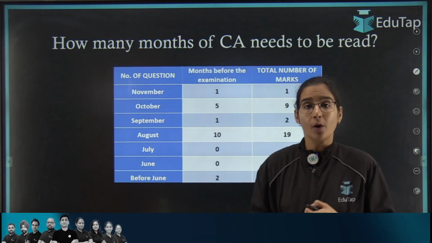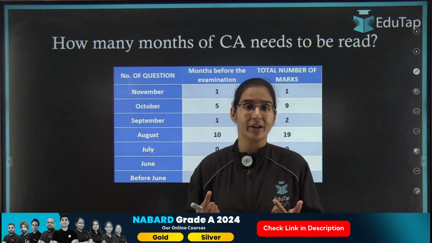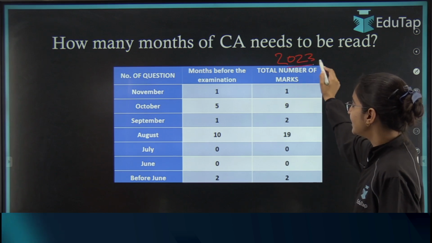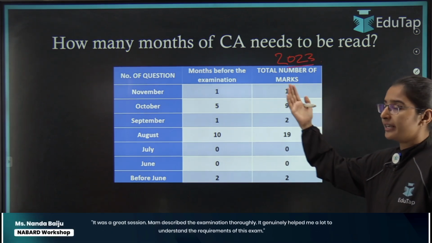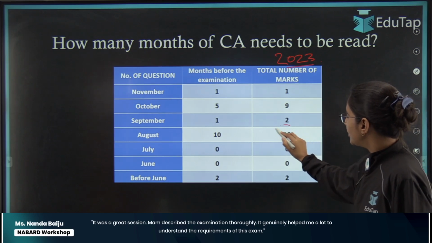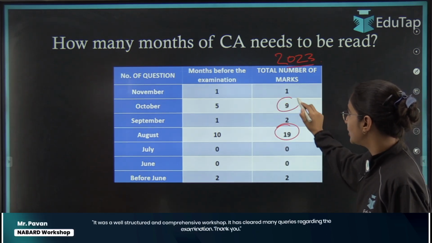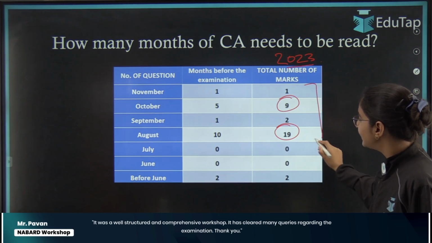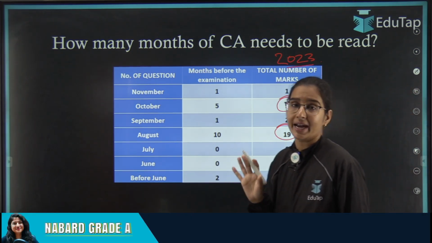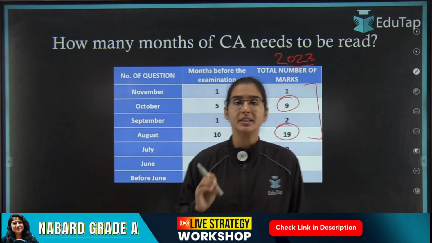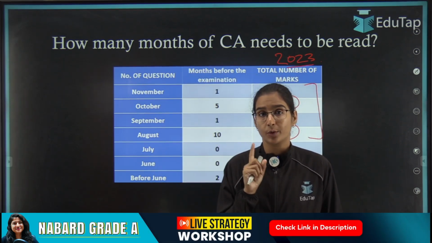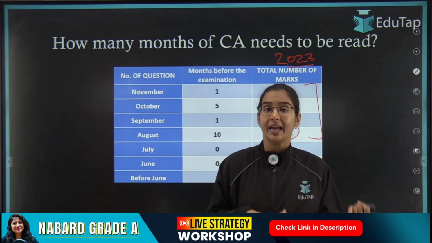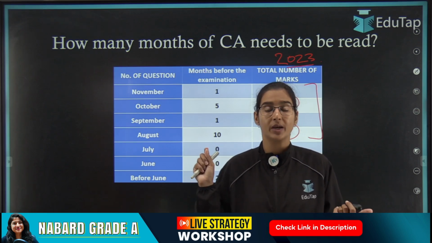Now the next question which arises is how many months of current affairs need to be covered. Again, we have the 2023 analysis here. In 2023, the paper took place in November. 19 questions were asked from the month of August and 9 questions were asked from the month of October. So a majority of the questions were asked from these 4 months. But students, ideally the current affairs of 6 to 8 months becomes very, very important. The current affairs based question on the Primary Agriculture Credit Society, the PACS, was 8 months old. So 6 to 8 months of current affairs is very important.